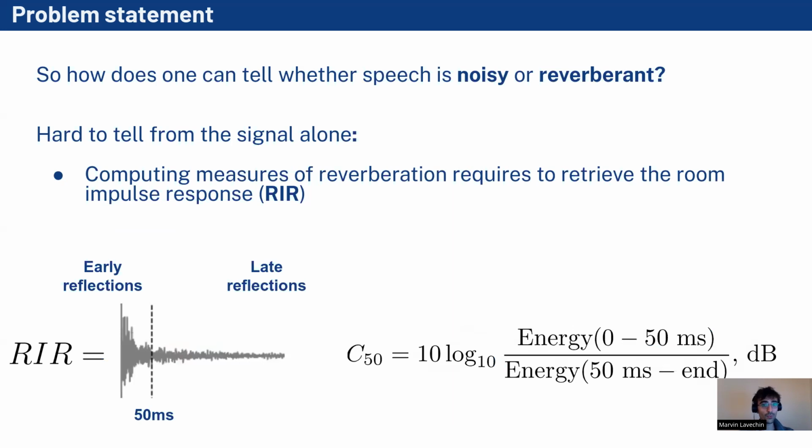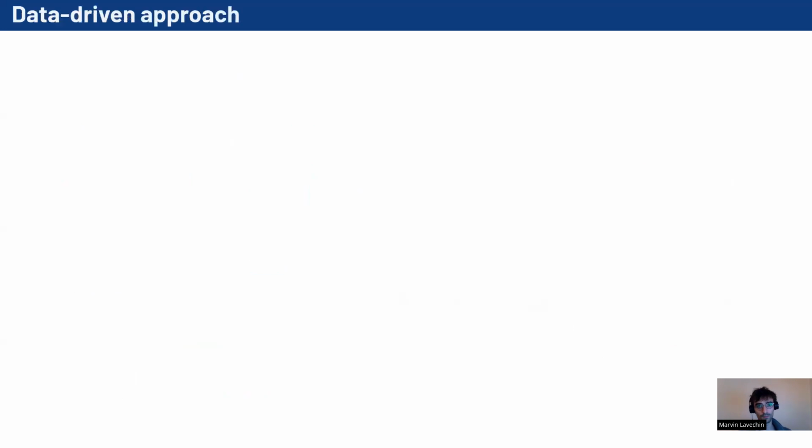In a similar fashion, reverberation measures typically require retrieving the room impulse response, from which we can measure the strength of the reverberation. Here you have the example of the c50 measure, computed on the impulse response as the ratio between the energy of the early reflections and the energy of the late reflections.